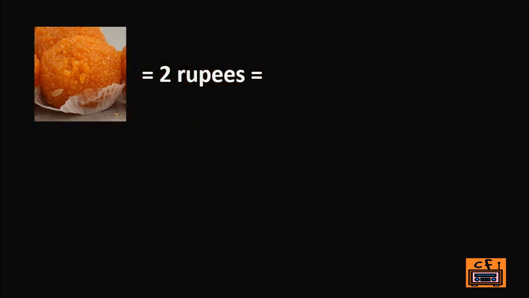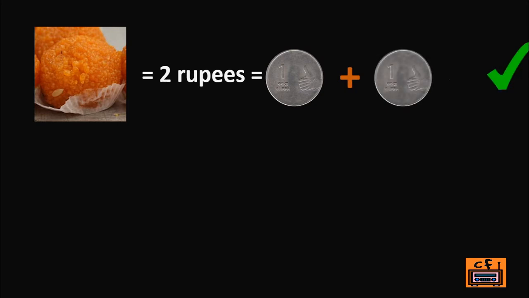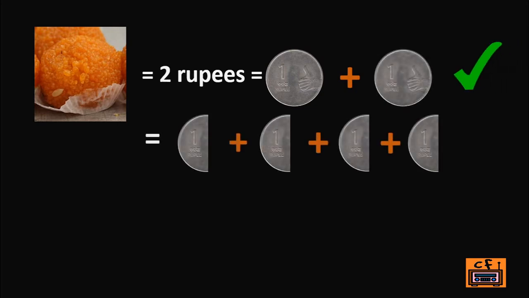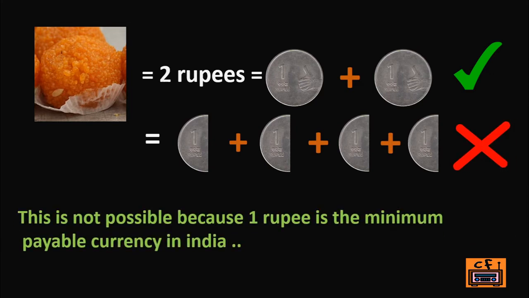Let's say you have gone to the market with your sister and you bought a delicious laddu for her worth rupees 2. Now you can pay the amount with two 1 rupee coins to the seller. Perfectly fine. But an amount of less than 1 rupee will not be accepted. That's because 1 rupee is the minimum payable currency in India. Anything less than 1 rupee has no value. The same thing applies for charge also.